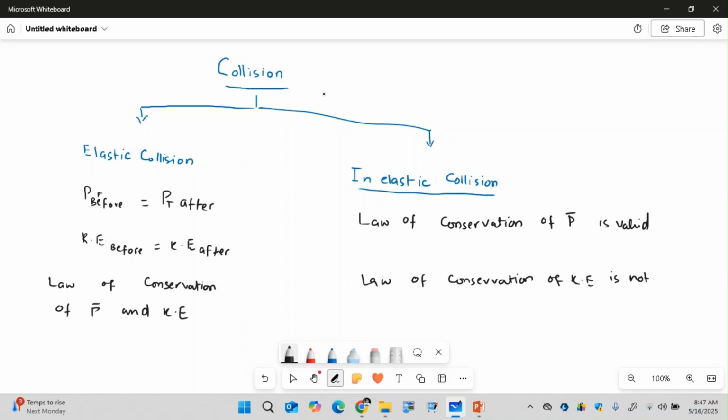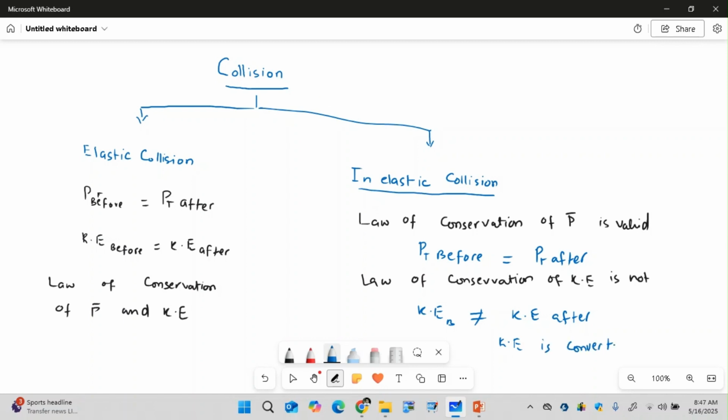So we can say total momentum before collision will be equal to total momentum after collision, but kinetic energy before will not be equal to kinetic energy after. So if this situation prevails, we can say energy is converted to some other forms.